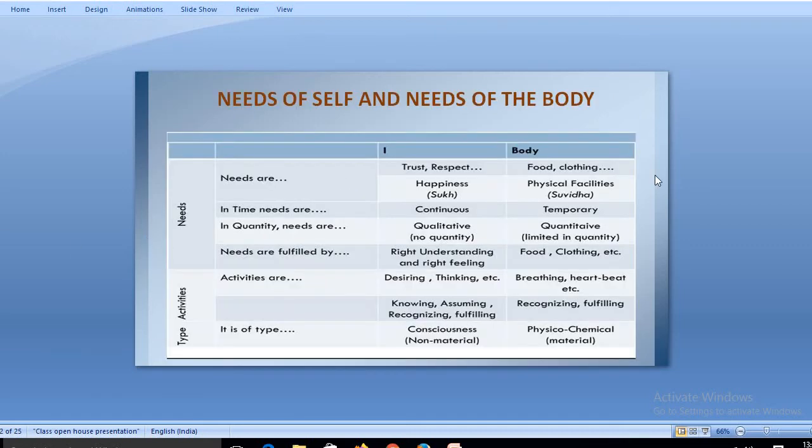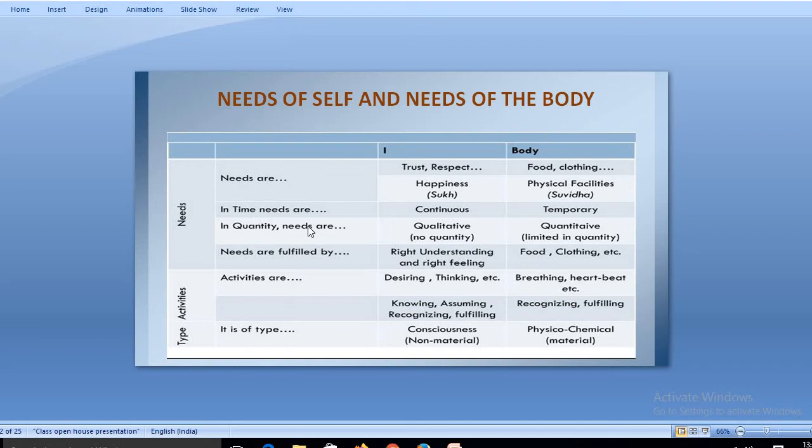Now the next is the need of the self and the need of the body. We can bifurcate the needs of the body and the needs of the self into different levels, according to needs and types of activity. I wants trust and respect, whereas the body needs food, clothing and shelter. These three are the requirements of the body. I only wants emotions like trust, respect, gratitude, love. These are the emotions required by I.